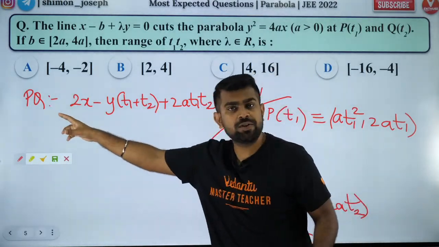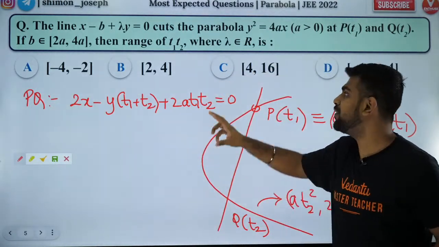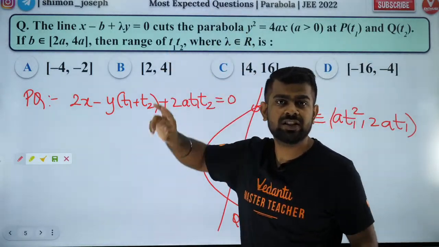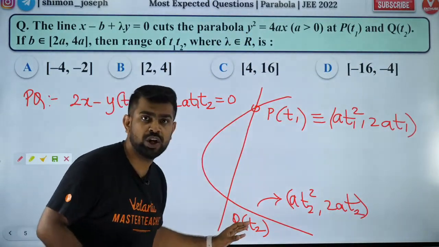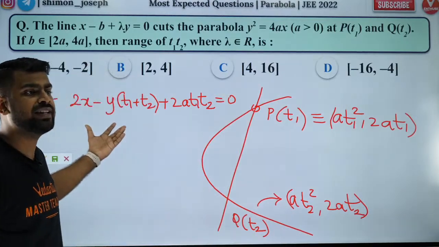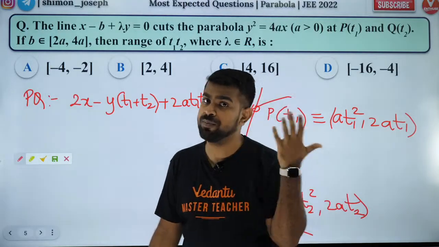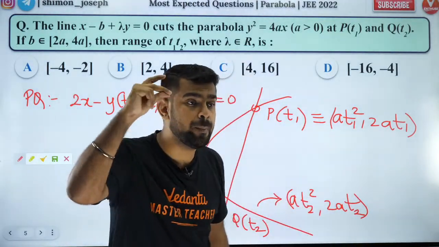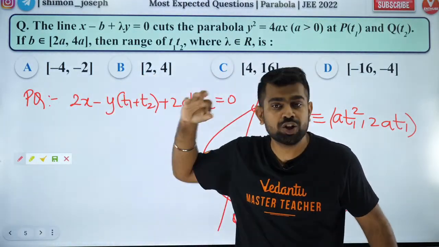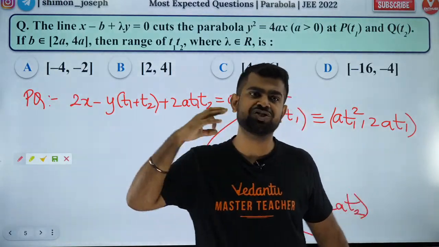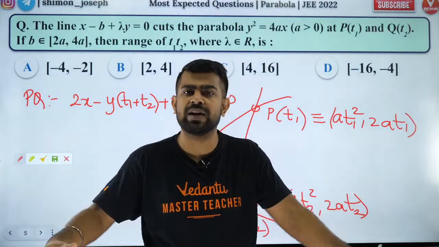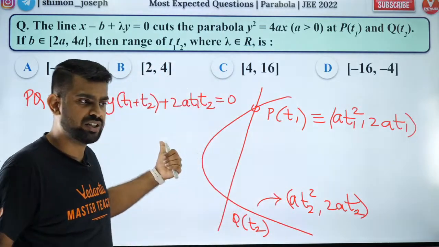You learn the equation of a chord. So whenever you have a standard parabola y square equal to 4ax, if you're connecting 2 points P and Q, then the chord equation is given by this formula. You learnt it now. If you knew it, fantastic. If you did not know it, make a note of it because this is important. You will be asked in your JEE Mains, in your JEE Advanced, in all your competitive exams. So better make a note of it.